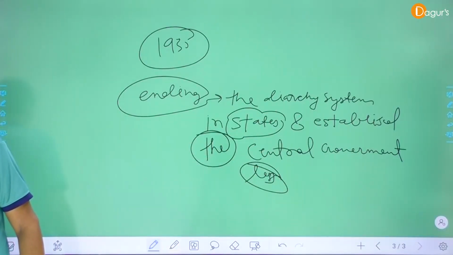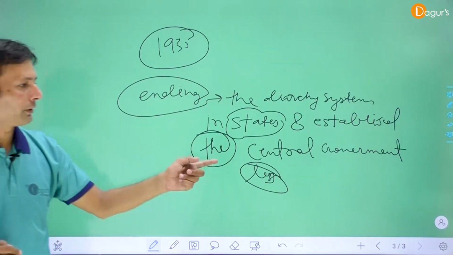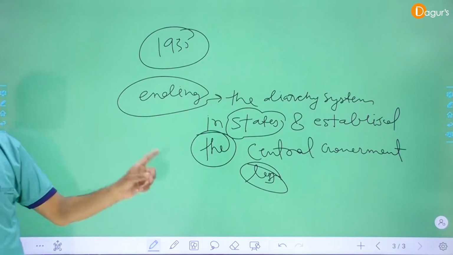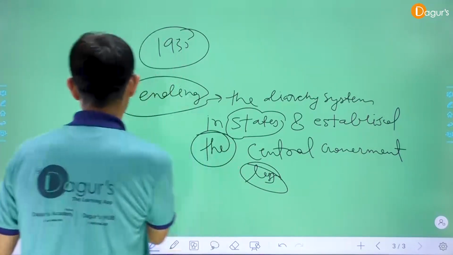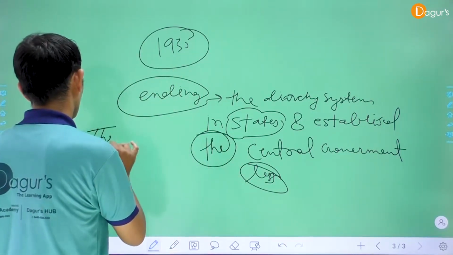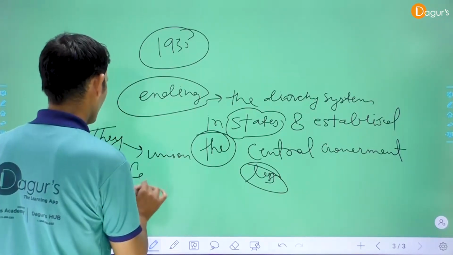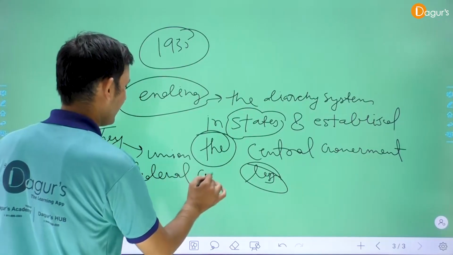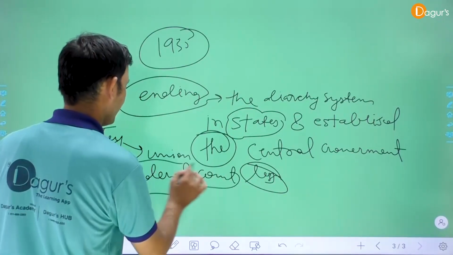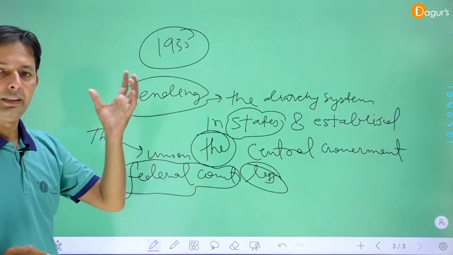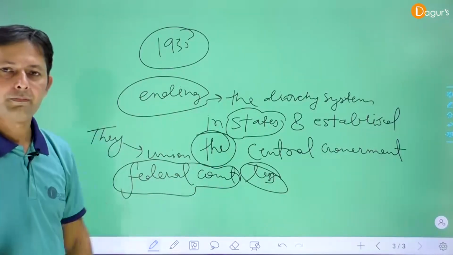And by this act, they established the Supreme Court of India, the Union Court. They established the Federal Court, specifically called the Federal Court of India. By this 1935 act, they established the Federal Court of India.